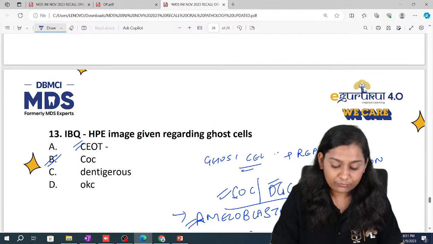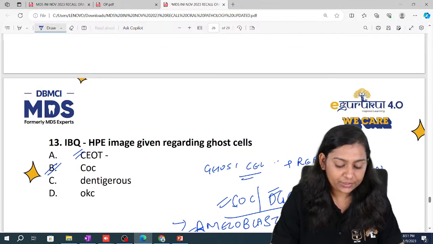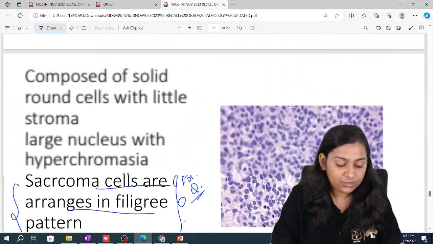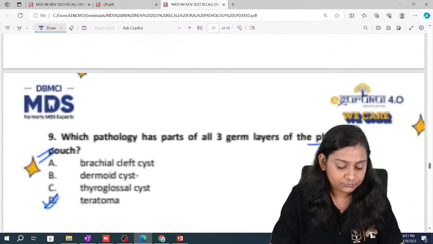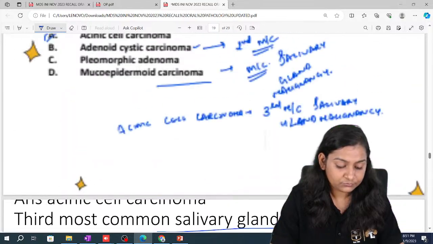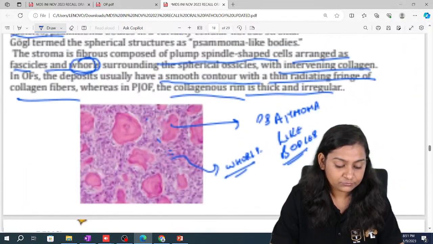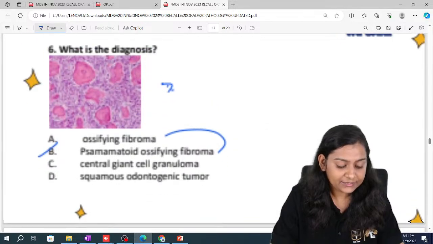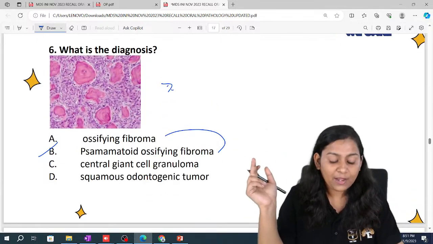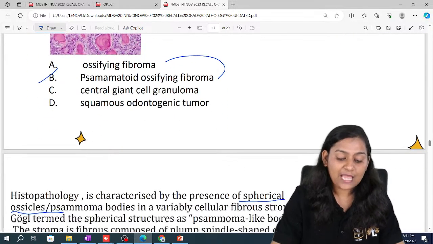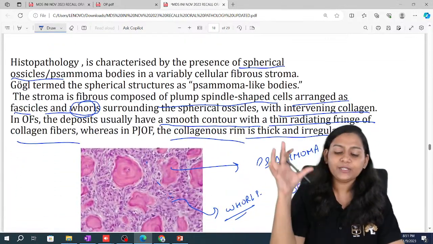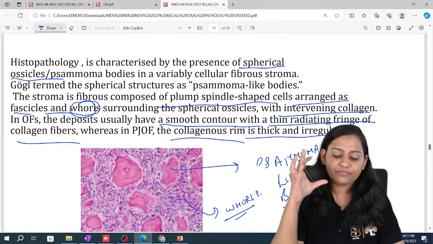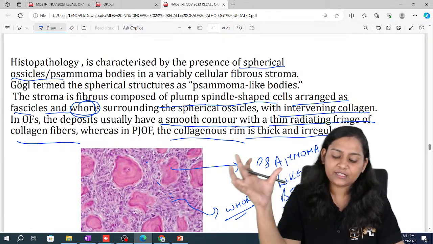Now I would like to tell you a few important points which you have to remember in the coming NEET paper, regarding psammomatoid ossifying fibroma and ossifying fibroma. Psammomatoid means psammoma-like bodies are seen, surrounding which fascicles or whorl-like arrangement of collagen are seen.